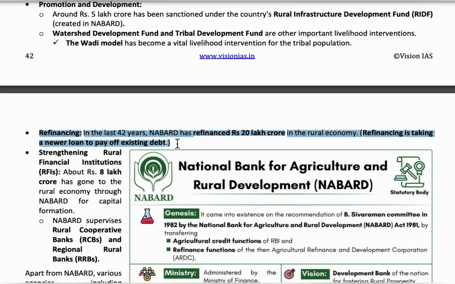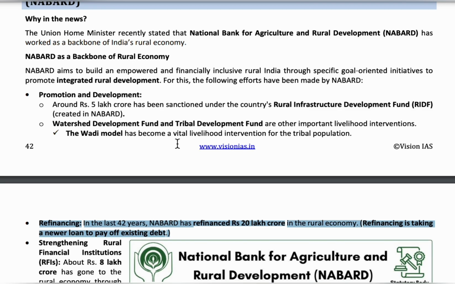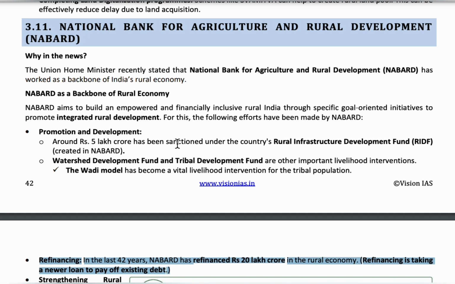NABARD promotes agriculture, small scale industries, cottage and village industries, handicrafts and other rural crafts. This NABARD is called the backbone of the rural economy in India. Okay, it is called the backbone of India's rural economy.